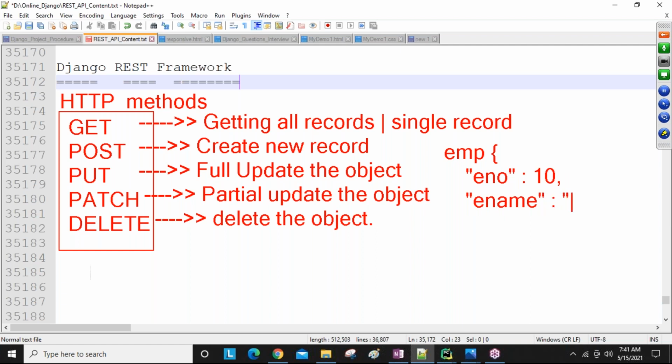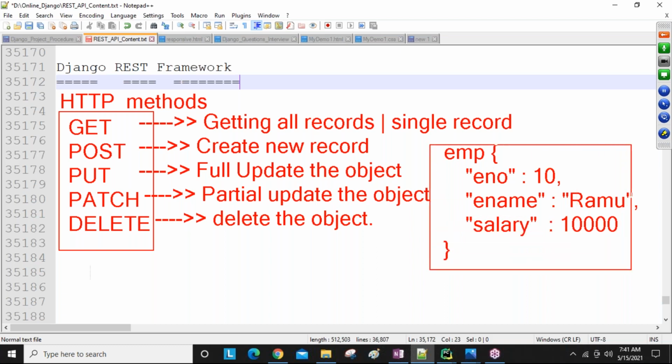So the e name is, for example, Ramu. Next I have salary, and let's assume the salary is 10,000. Now this is my object, this is my dictionary object.